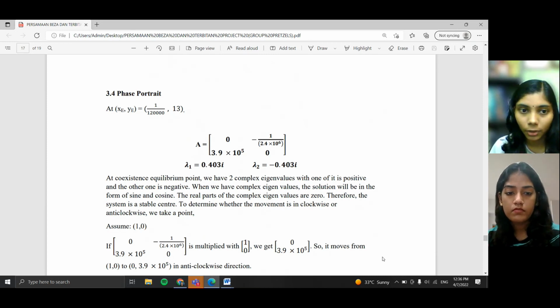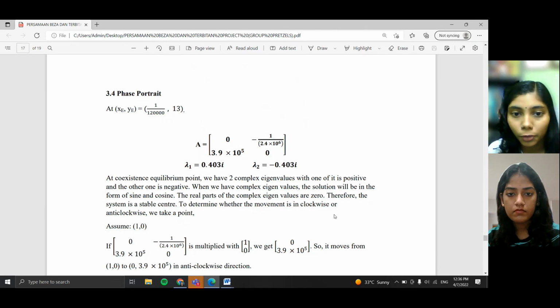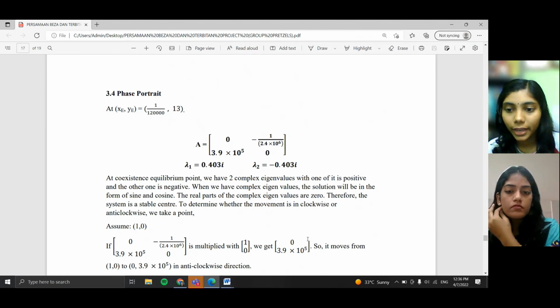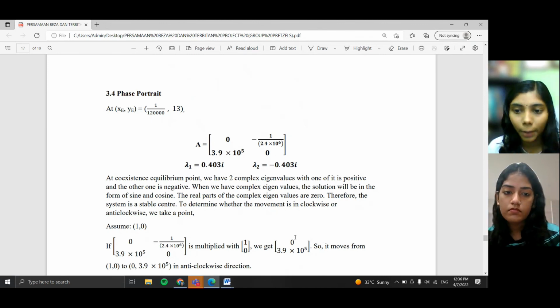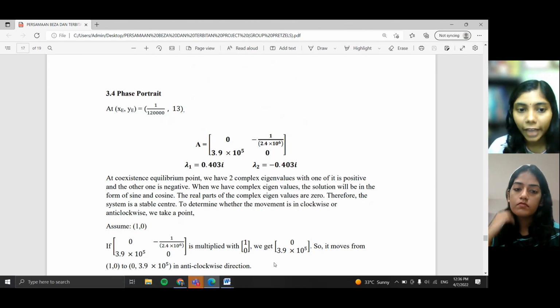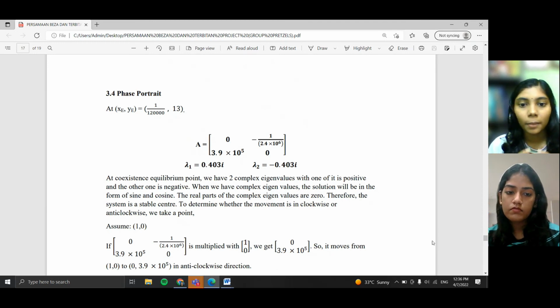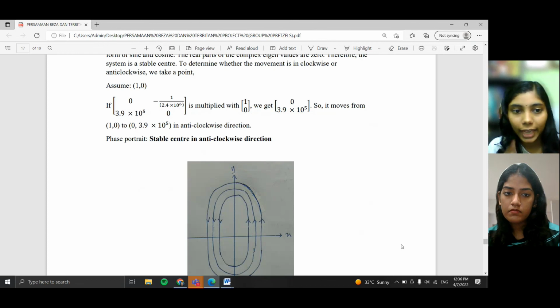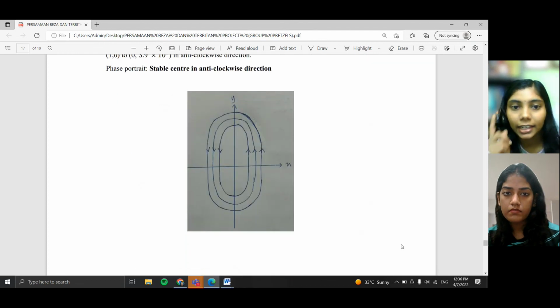So when x and y are at equilibrium, the point is (1/120,000, 13). And then our A matrix will be [0, negative 1/(2.4 times 10 to the power of 6); 3.9 times 10 to the power of 5, 0]. So lambda 1 and lambda 2, as we know, both are complex eigenvalues. These complex eigenvalues do not have a real part. The real part is equal to 0. Therefore, this phase portrait will look like a spiral with a center. So this is a stable center. As shown in this diagram, the phase portrait is a stable center in the anti-clockwise direction.